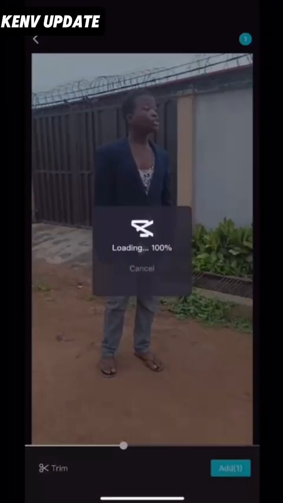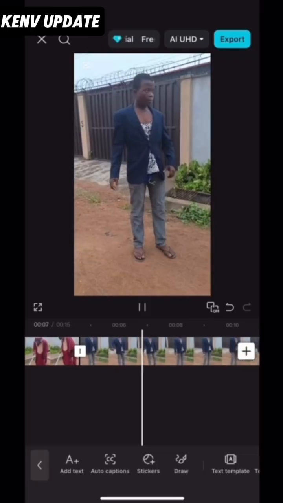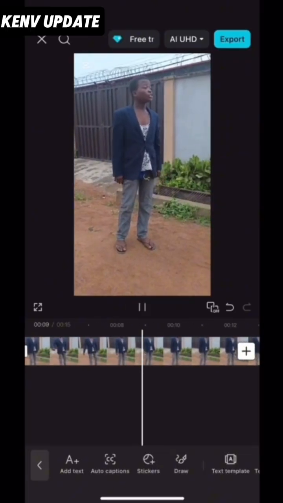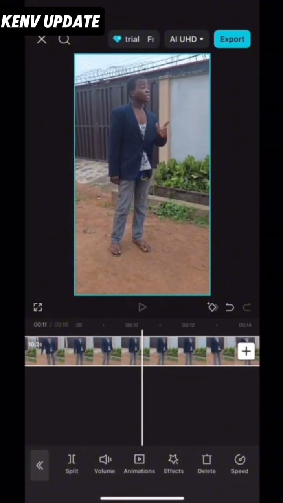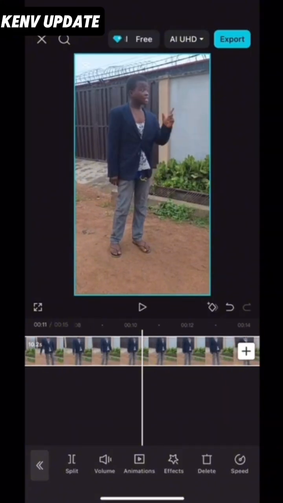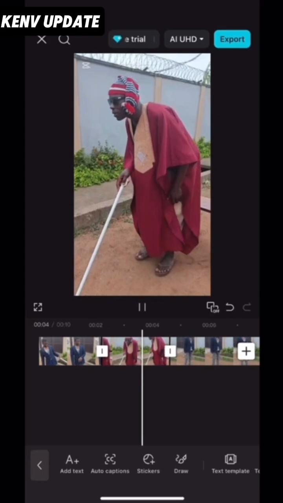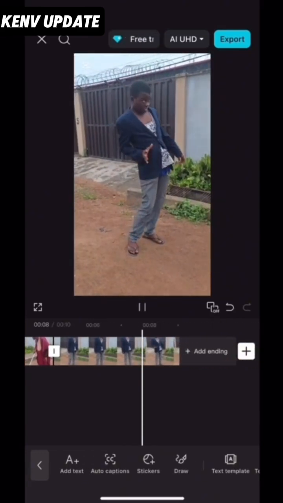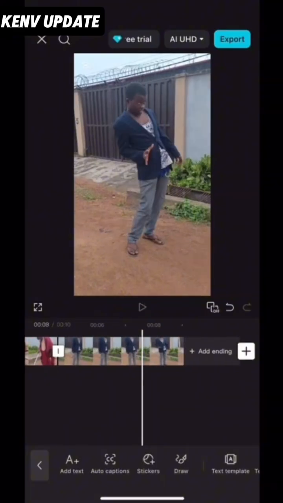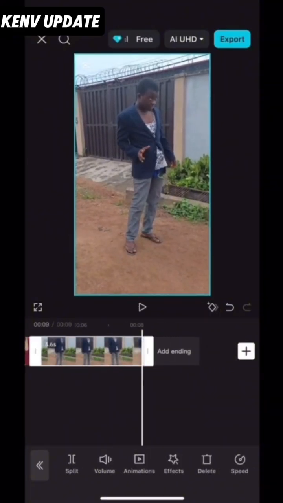Then you bring it in. Then you remove the action part, and the other parts where they have played already. Okay. Then you click here and make a split. All right. Make a split at this point. Delete this middle part. From where she's asking, okay, take it. From this part, click it now. Then you trim it to where she has raised her hand up.